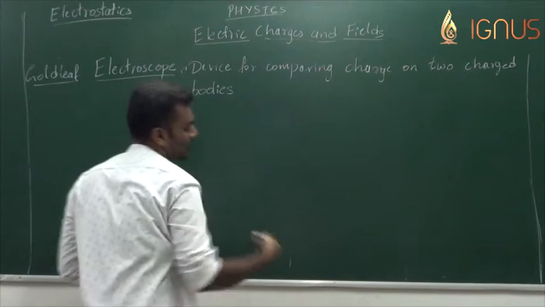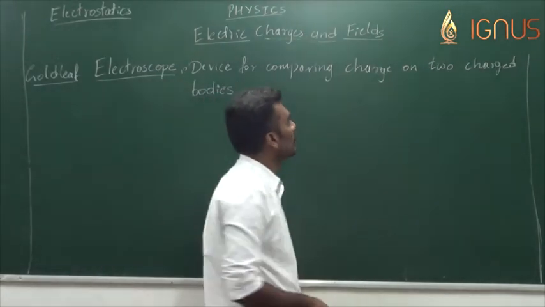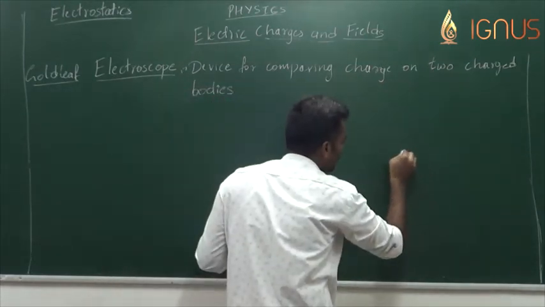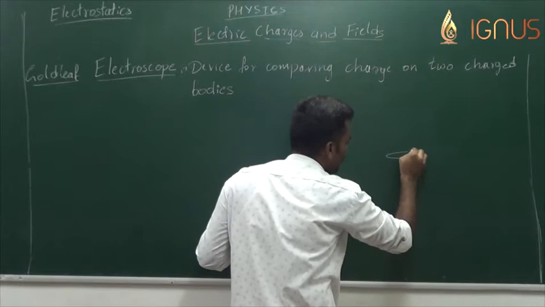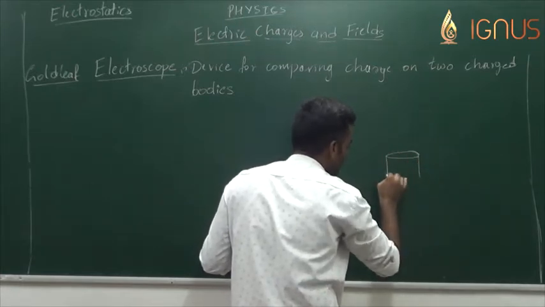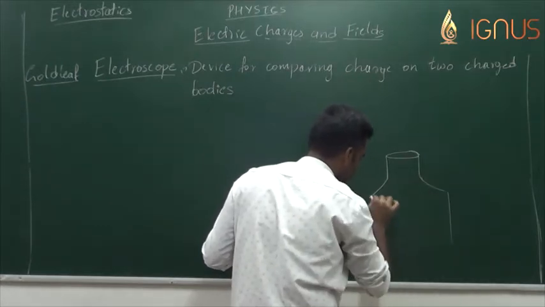And along with this, it can obviously check whether a body is charged or not. Now let us look into the construction of the gold leaf electroscope. A gold leaf electroscope consists of a glass jar.